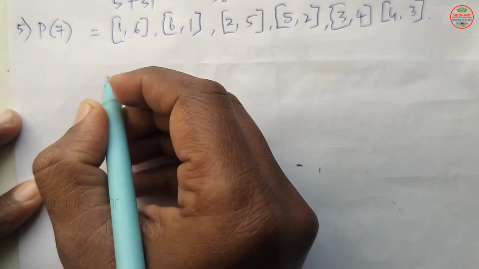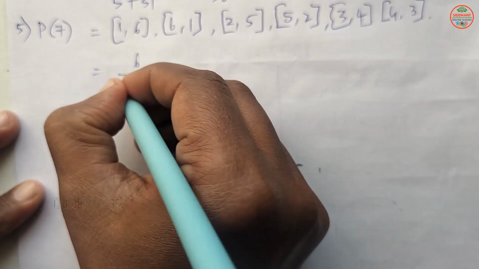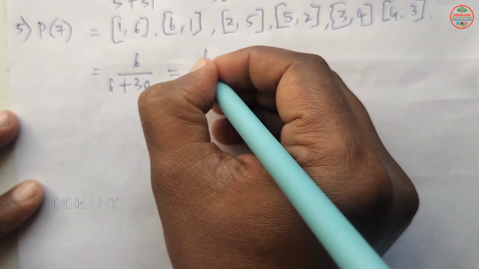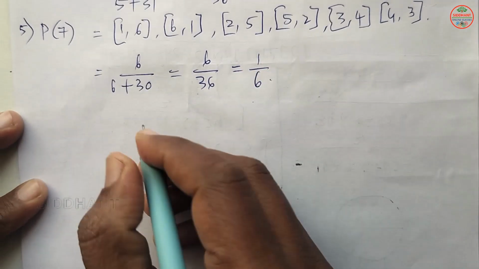So total outcomes are 6. So 6 by 6 plus 30, that will be 6 by 36, so that will be 1 by 6.